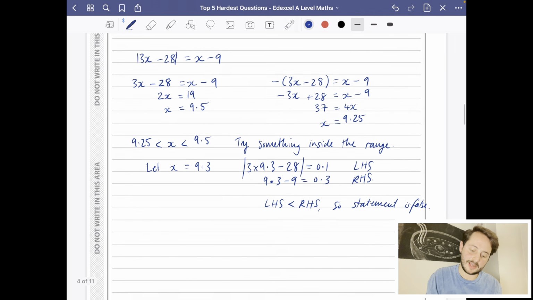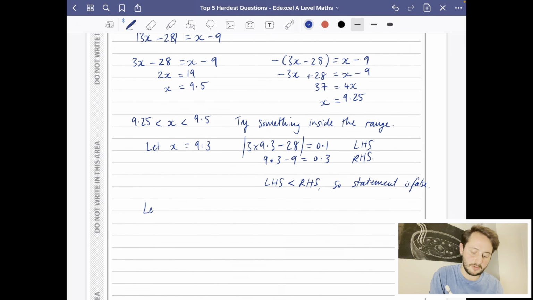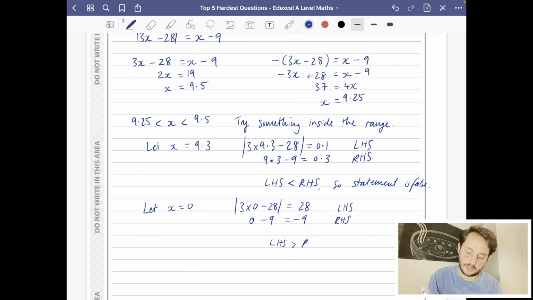Now I'm going to try something that's outside that range, so I'm going to try something really easy. I'm going to just let x equal 0. Then the left-hand side would be 3 times 0 minus 28, take the modulus of that, which is just going to be 28, and then the right-hand side is 0 minus 9, which is minus 9. And so clearly here, the left-hand side is bigger than the right-hand side, and so the statement is true. Hence, the statement is sometimes true.